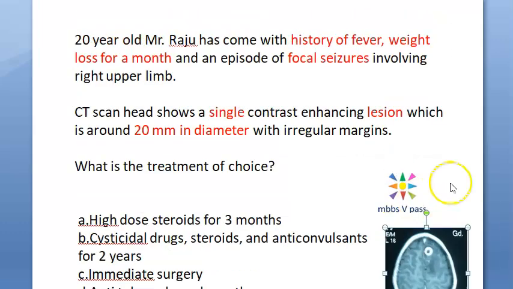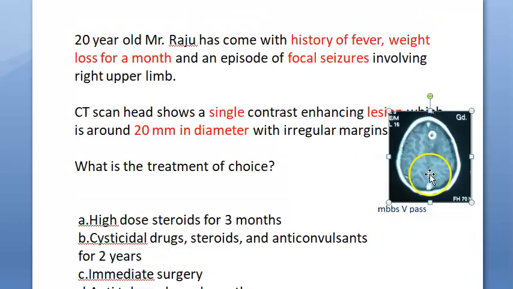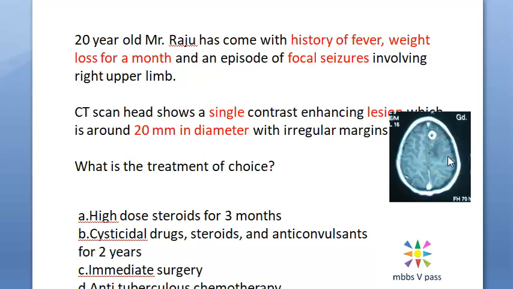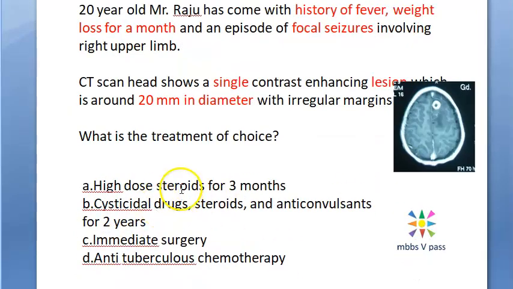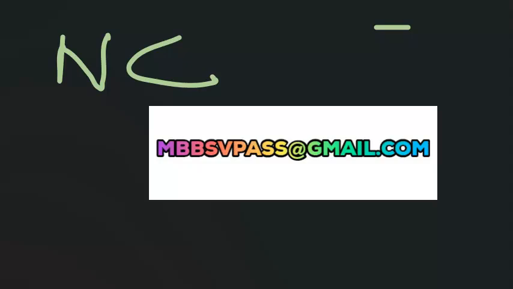Okay, so with the amount of information given, it looks something like this, right? Single contrast enhanced lesion, around 20 millimeter in diameter, with irregular margins. What is the treatment of choice? Okay, so what will you do here? First of all, let us say that this is a tuberculoma because he has focal seizures, and focal seizures can be because of neurocysticercosis or tuberculoma.